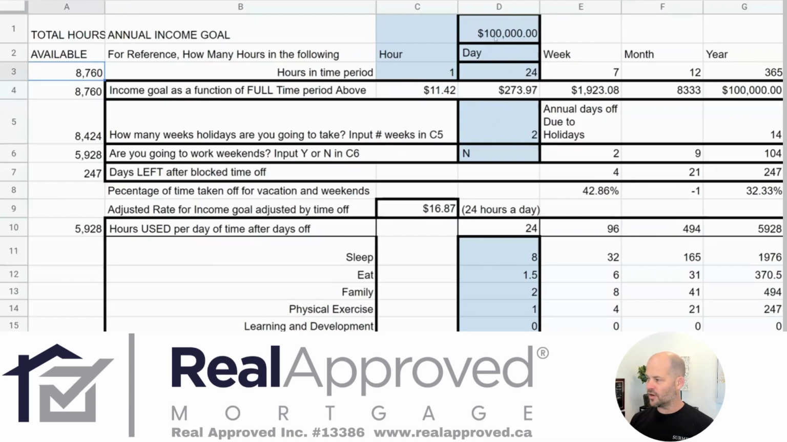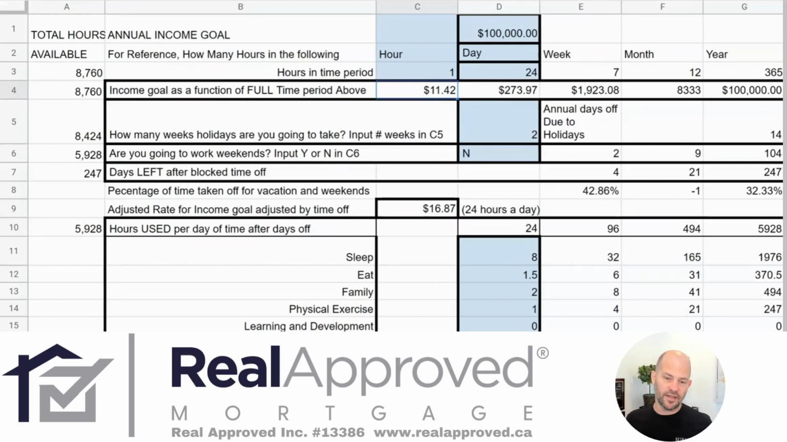When we're doing this spreadsheet, we say, okay, well, because this is a revenue target style spreadsheet, we're going to say, well, what's the income goal? Now that might be $1 million, that might be 50,000. We're just choosing our 100,000 as an arbitrary number. If we take the 100,000 and we divide it by 8,760, we get $11.42 an hour. That's all we have to make. It's $11.42 an hour if we're working 24 hours a day, 365 days a year.